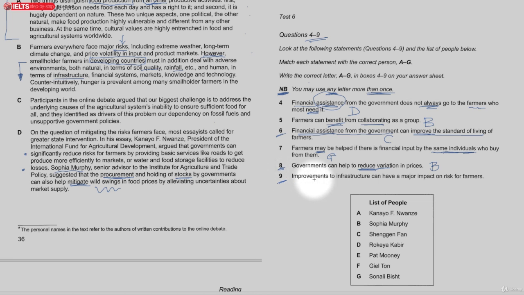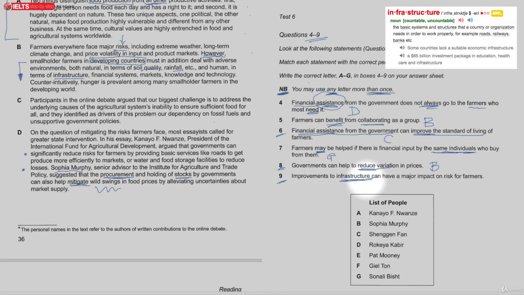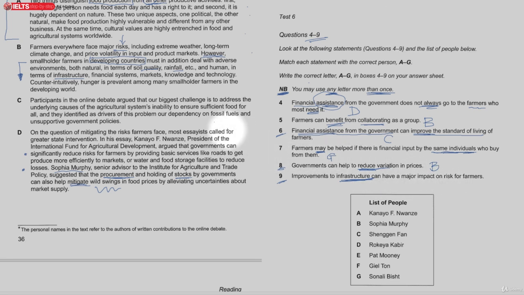Number 9. Improvements to infrastructure, that's roads, railways, water, electricity, can have a major impact on risk for farmers. And this one is right just above here. Mr. Kanayo Nwanze, president of the International Fund for Agricultural Development, argued that governments can significantly reduce risk, there it is, there's the word risk, it's the same word, for farmers by providing basic services, infrastructure.